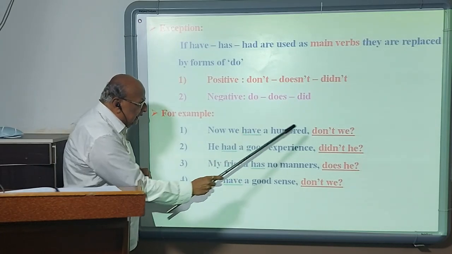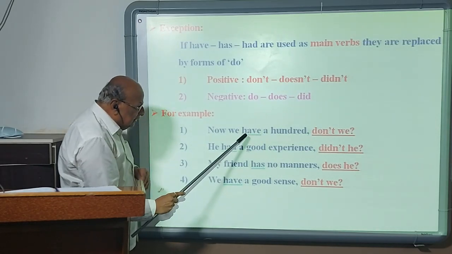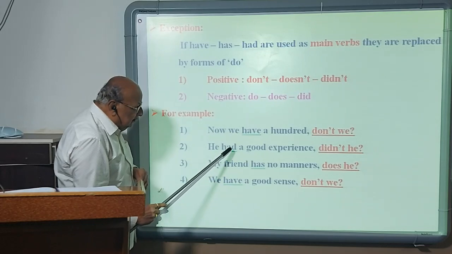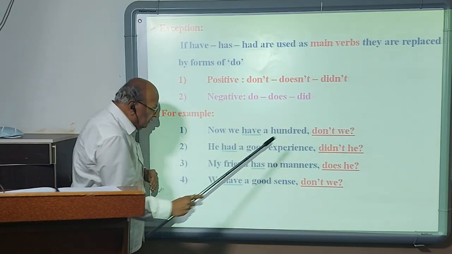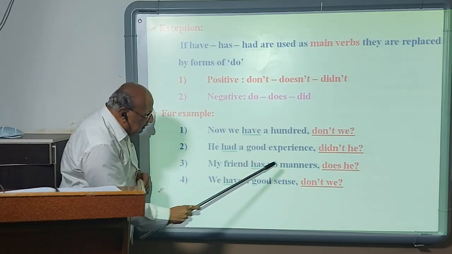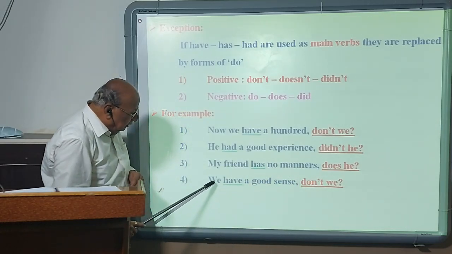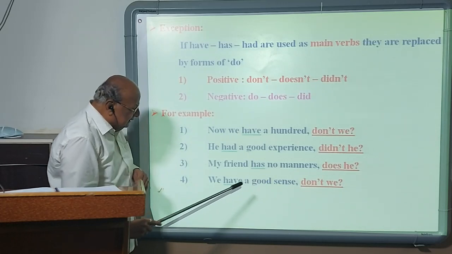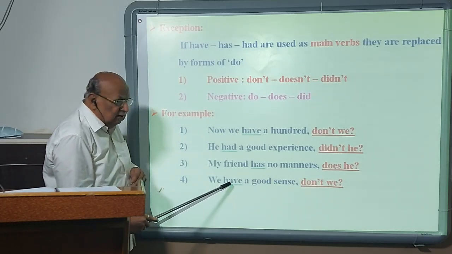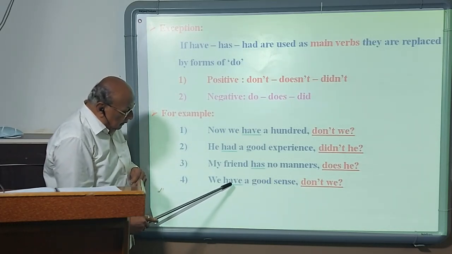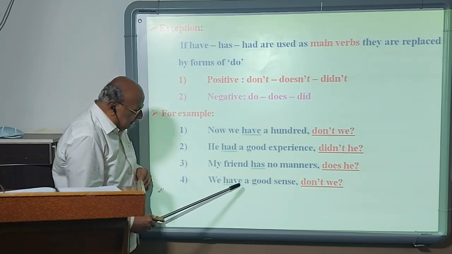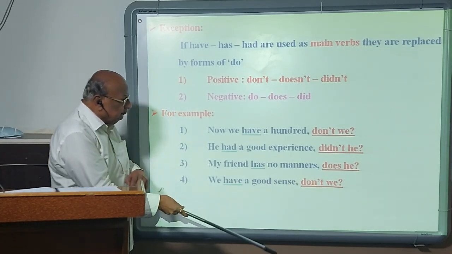We have a good sense. Here have is the main verb, positive statement, so it is replaced by don't we.